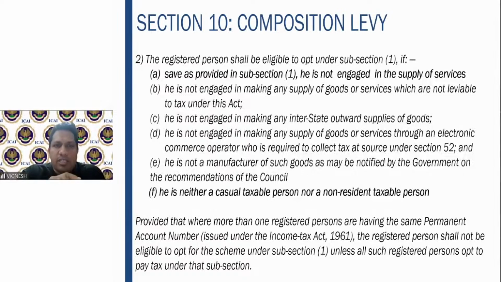What is a casual taxable person? Sometimes you have regular GST registration in one state, but you want to go for a business exhibition in another state. So mainly you are based out of Hyderabad, but you want to participate in a business exhibition in Bangalore for 2 days. So there you have gone for the purpose of selling. Then the GST law says that you have to obtain the registration as a casual taxable person. That is your casual taxable person.